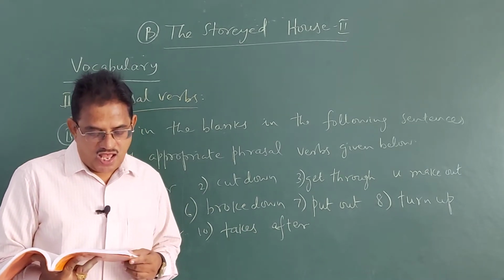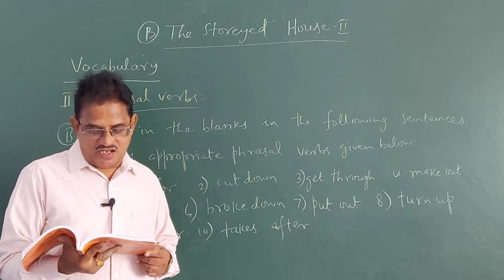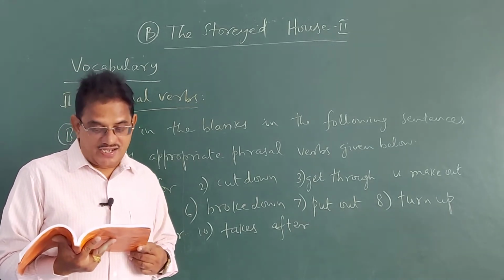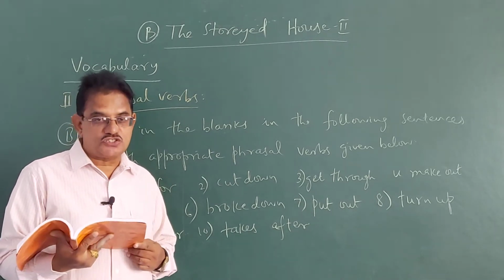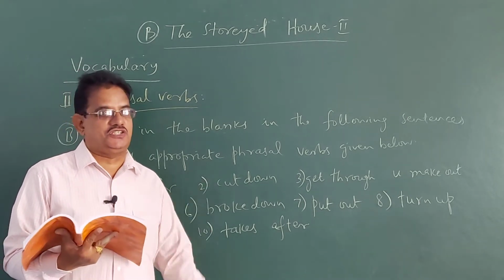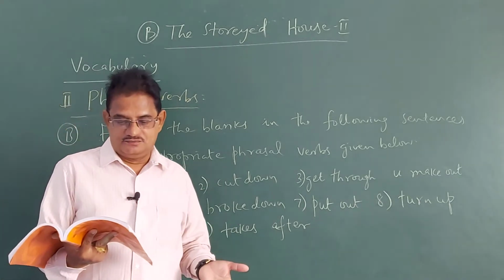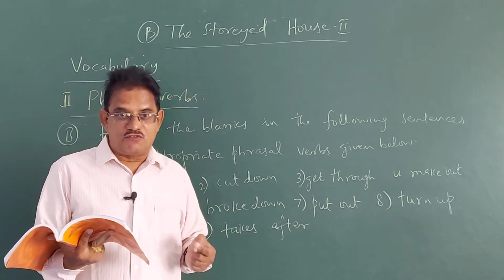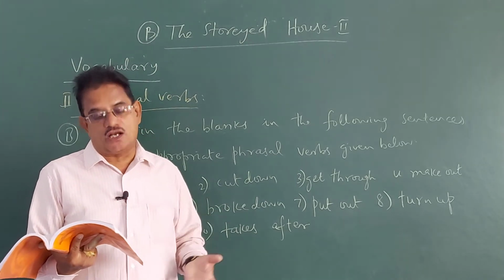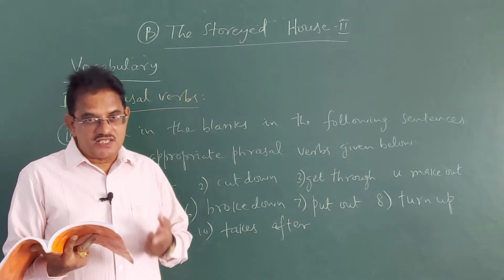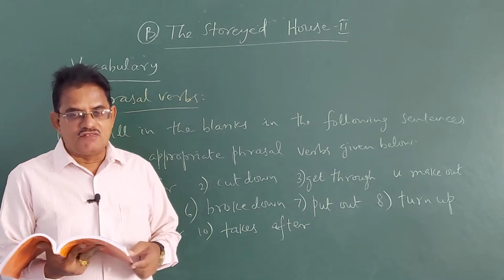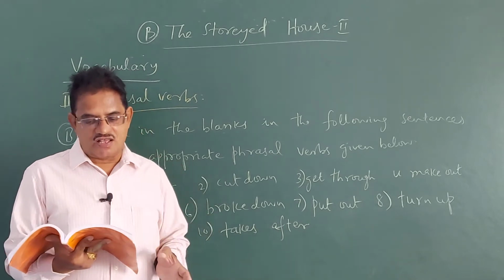Sentence number 4, I am unable to dash what they are saying because I don't know Tamil. I am unable to understand what they are saying because I don't know Tamil. So, which phrasal verb gives the meaning of understand? Make out. To make out means to understand. And moreover, to is there before the blank. So, you cannot make any changes in the verb form. You have to write I am unable to make out. Make out means understand. Remember that particular meaning also; you can write it by its side. For every phrasal verb you can write the meaning by its side as I explain.